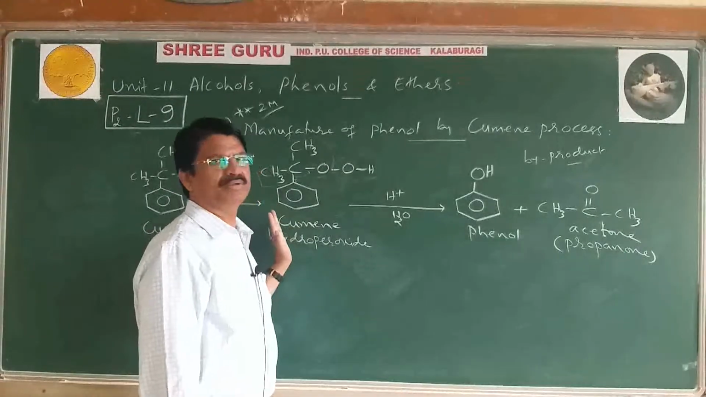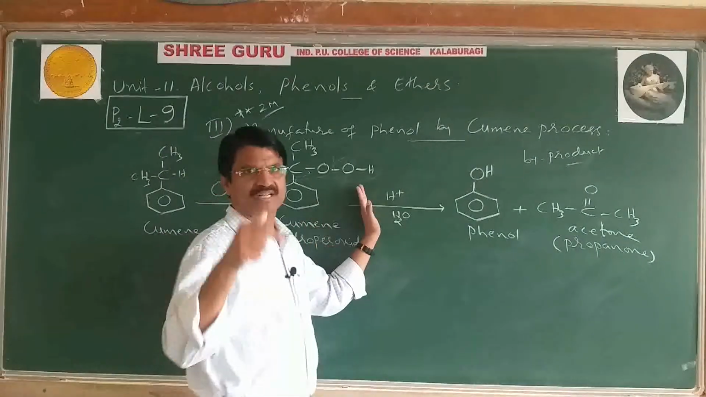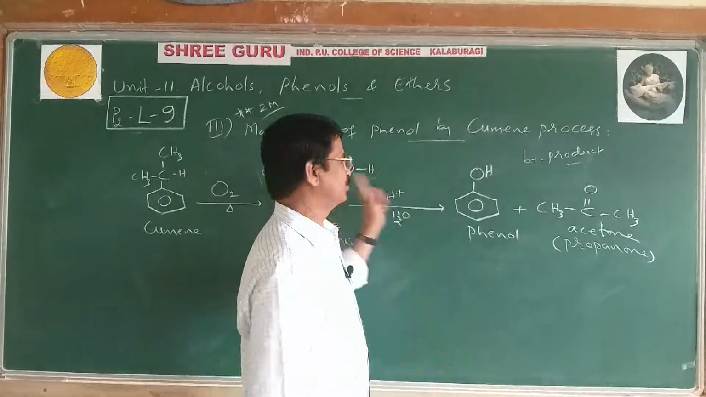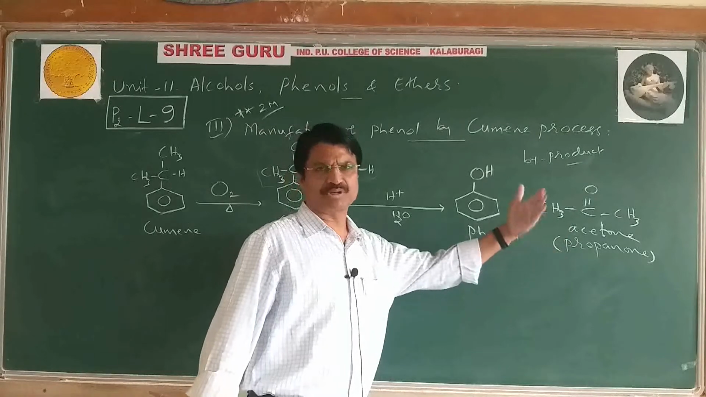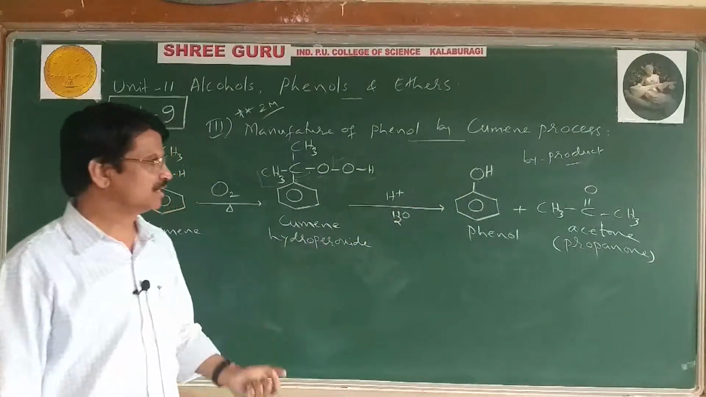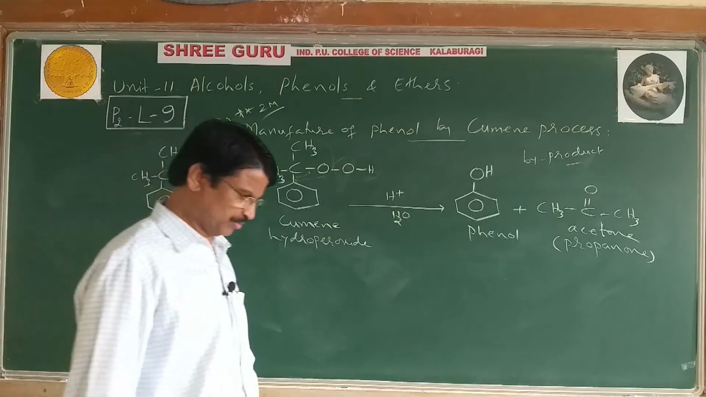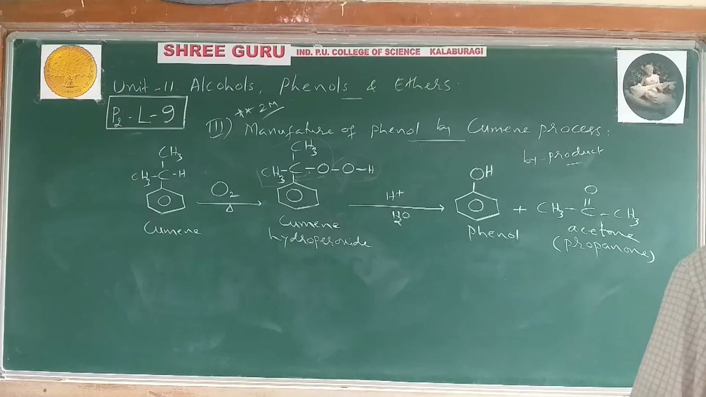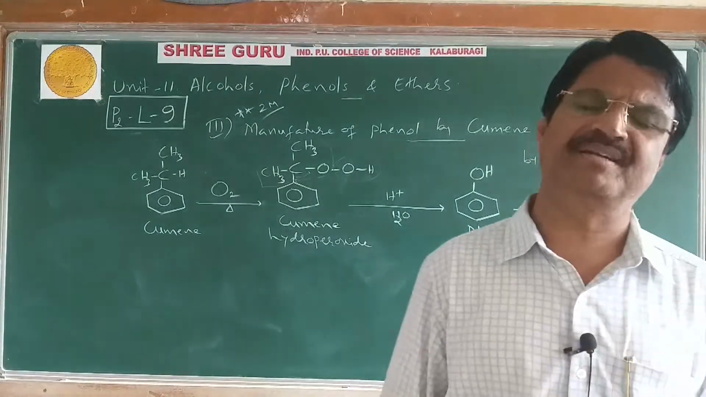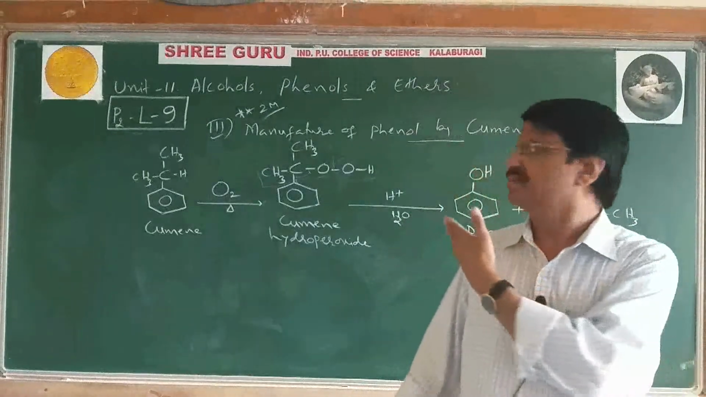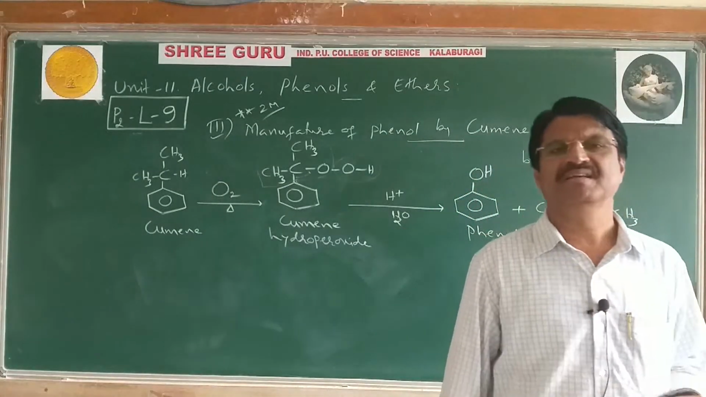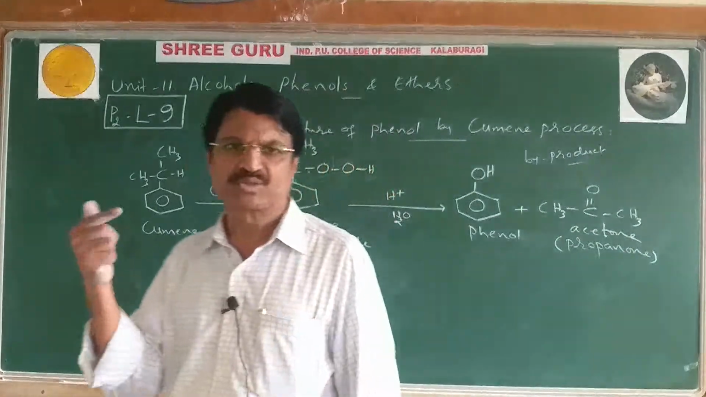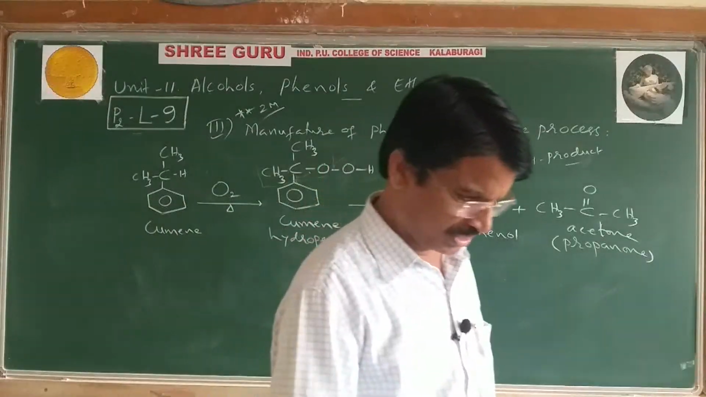Once you get cumene hydroperoxide and further heat it with dilute sulfuric acid, it undergoes rearrangement to give phenol, and finally one more compound, an important byproduct, acetone or propanone. So I have covered the important part. I explained how to prepare phenol in the laboratory by three methods, and one method for getting phenol on a large scale, by using cumene. I also explained the isolation of phenol from coal tar.